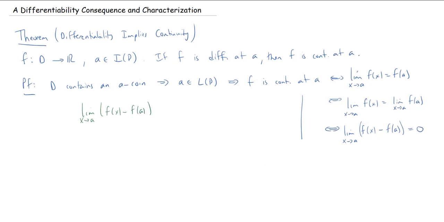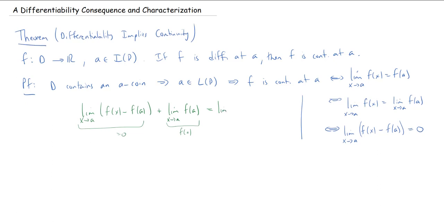So this exists, but I also know that the limit as x approaches a of f of a exists, and in fact it's equal to f of a. And so if I add those together, I'll get the limit as x approaches a of f of a. I know each of these limits individually exists. This one here is going to equal 0, and this one is just equal to f of a. But now, using the algebraic limit property, I can put these together.